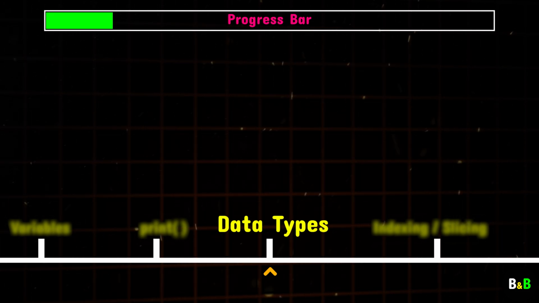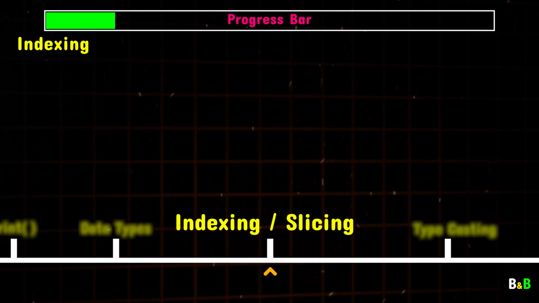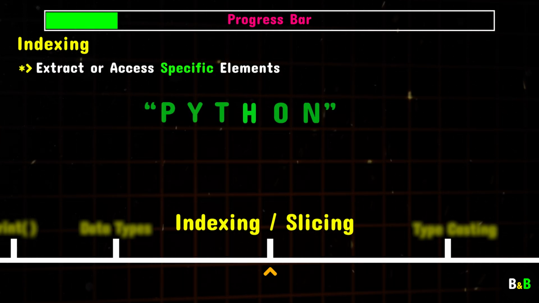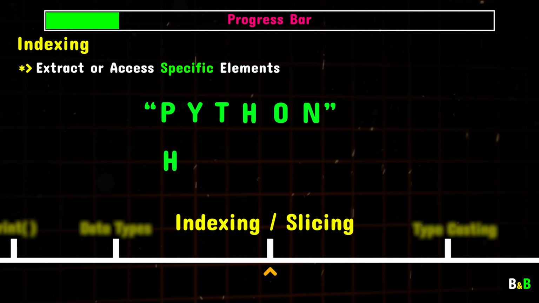Now that we've learned about data types, let's talk about two essential techniques that go hand in hand: indexing and slicing. First up is indexing. So, what is indexing? Well, it's a way to access specific elements in your data, like getting a particular character from a string or an item from a list. Python makes this super easy. And once you understand how indexing works, you'll be able to manipulate elements in both sequential and collection data types with confidence.